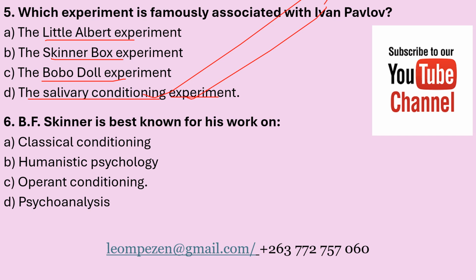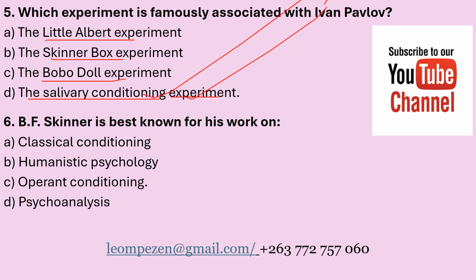If you remember from your notes, the little Albert experiment is associated with John B. Watson, while the Skinner box is associated with B.F. Skinner, and the Bobo experiment is associated with social learning and Bandura.